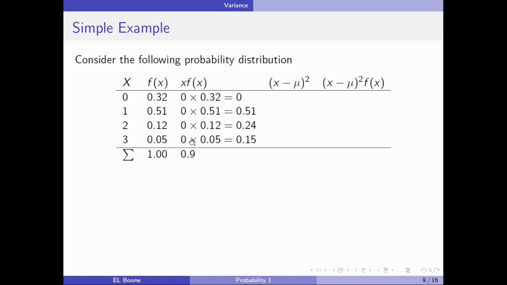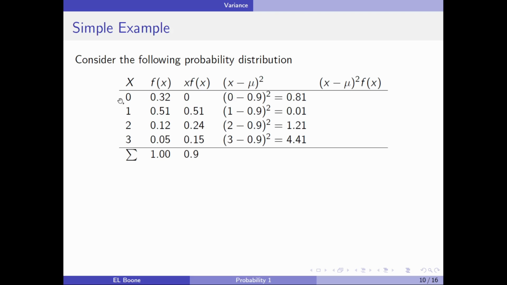Now, if I add all of these up in this column, this number here is the mean. Remember, I need the mean, mu, to go to the next column. So I have 0.9, and this is where it will come from on this next column.